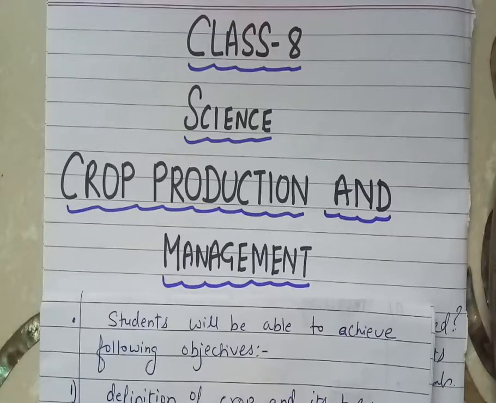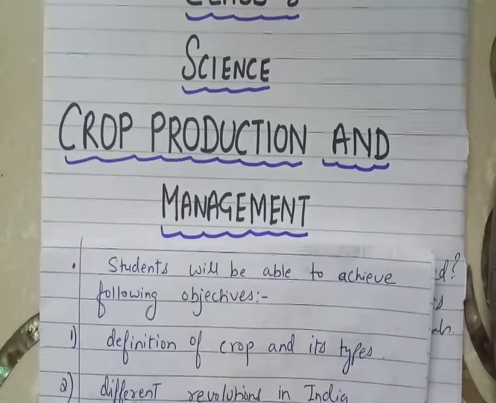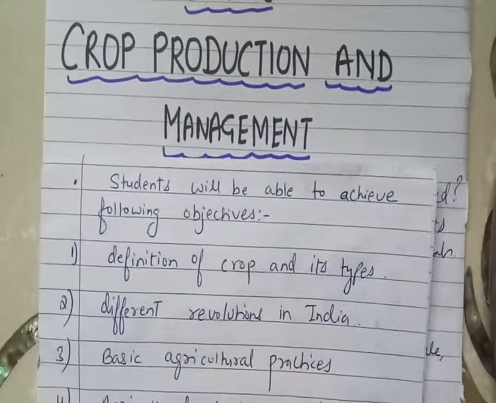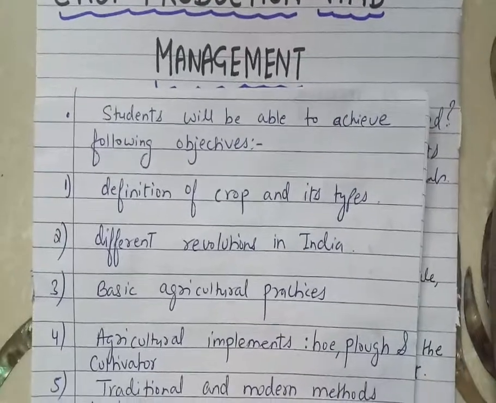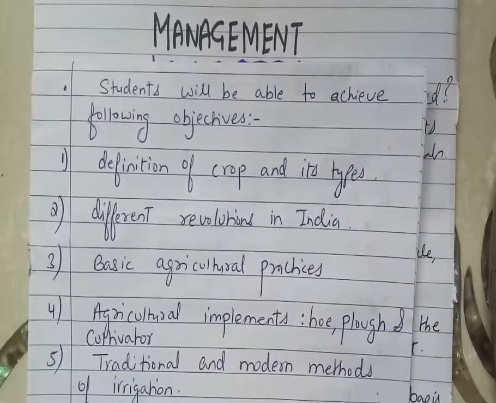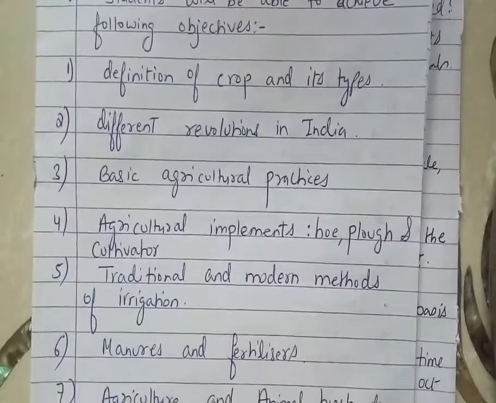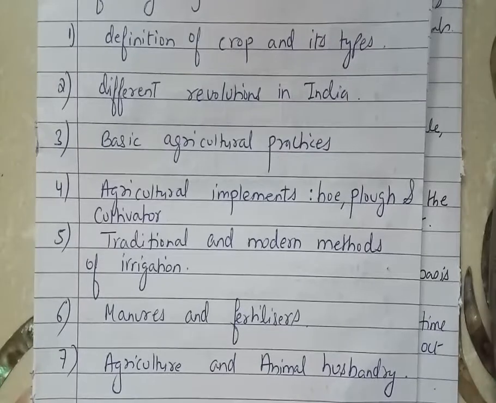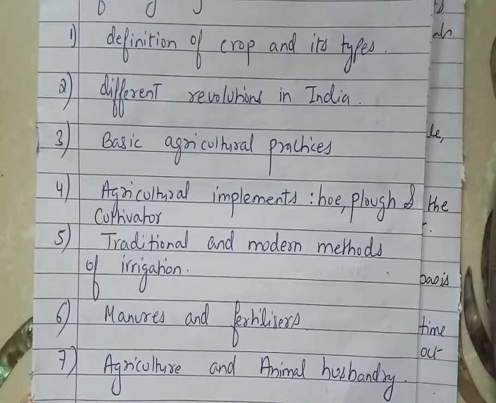So students, let's begin our first chapter, that is crop production and management. In this chapter, you will be able to achieve the following objectives: definition of crop and its types, different revolutions in India, basic agricultural practices, agricultural implements, hoe, plough and cultivator, traditional and modern methods of irrigation, manures and fertilizers, agriculture and animal husbandry. So I will touch each topic one by one.